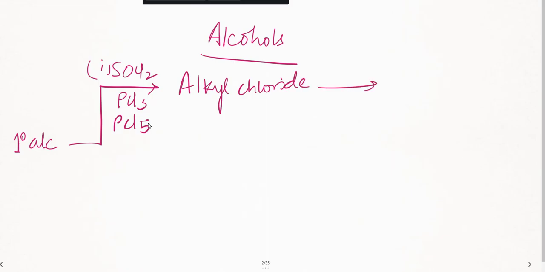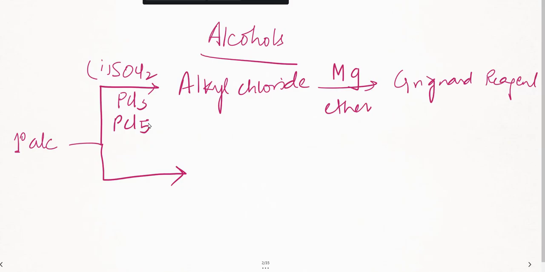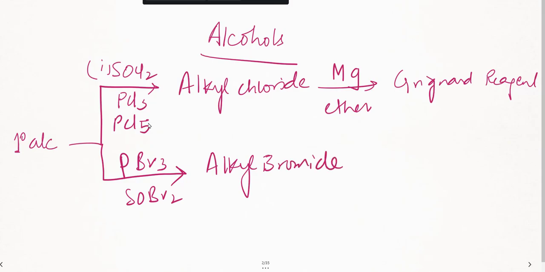Suppose you further want to convert the alkyl chloride. If you introduce magnesium and ether, you'll be getting the Grignard's reagent. That is the concept. So Grignard's reagent, RMgX, is what you get. Further, suppose to the same primary alcohol you add PBr3 or SOBr2. This is one more reagent. What will this convert? Here chloride has given you alkyl chloride, so bromide will give you alkyl bromide. This is fine, students. Alkyl bromide is what you're going to get.